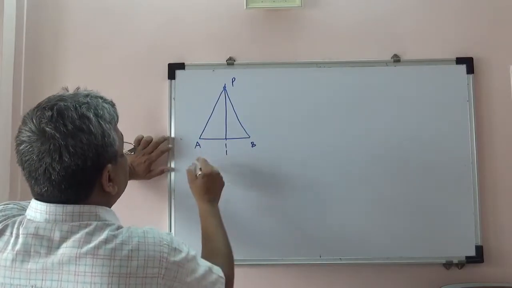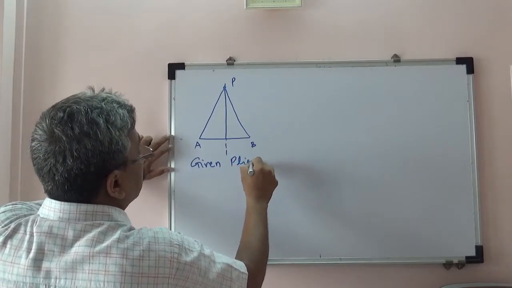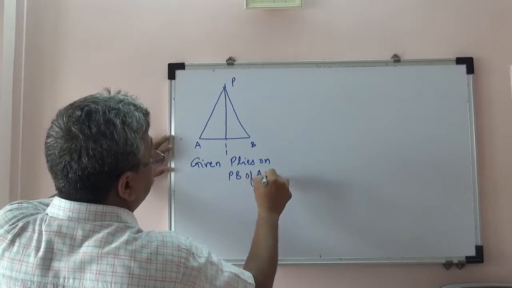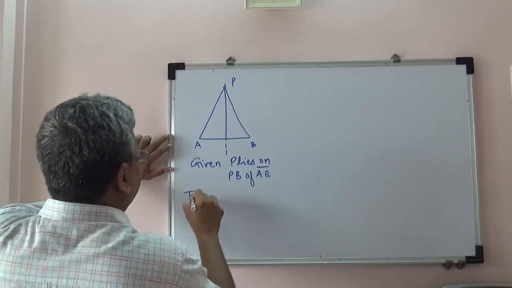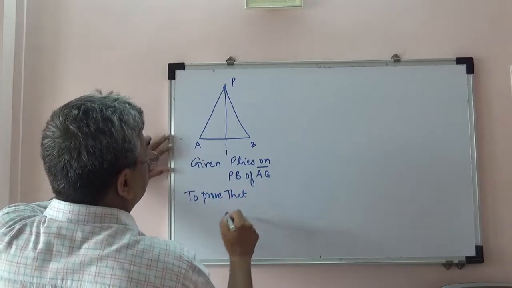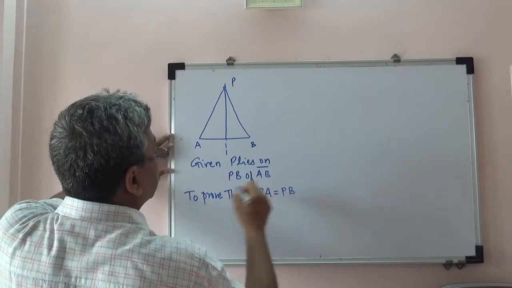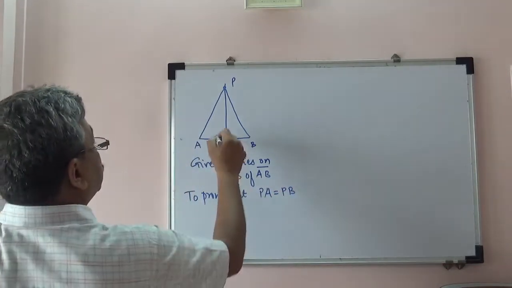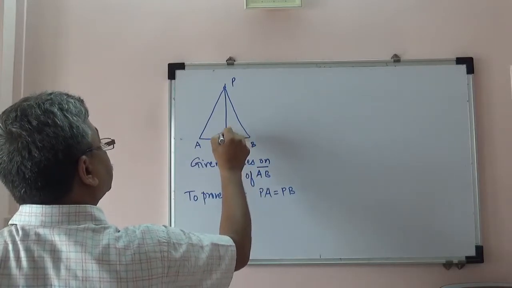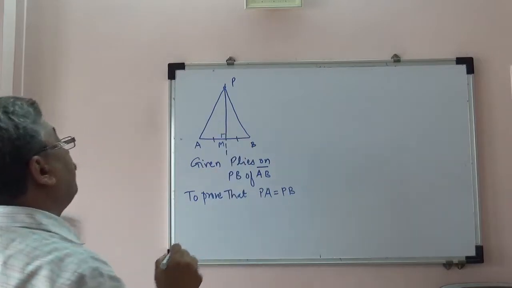So given: P lies on the perpendicular bisector of segment AB, to prove that PA equals PB. Now this is a perpendicular bisector, so therefore these two segments are equal. This is 90 degrees. We may give the name M to this point.